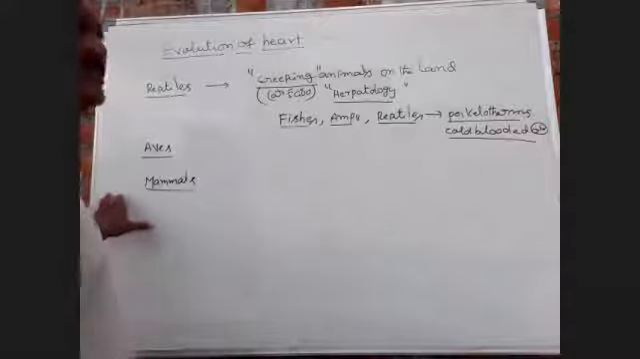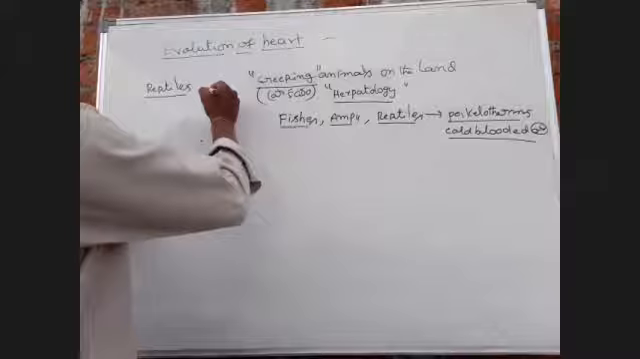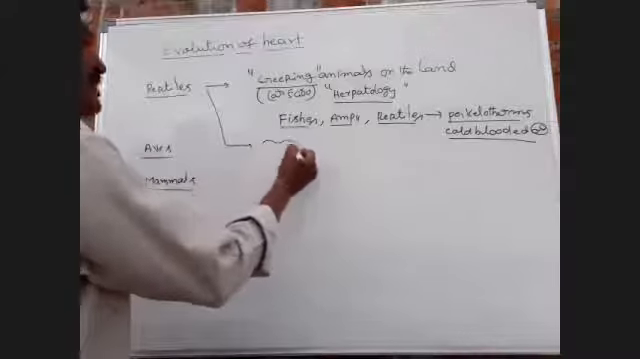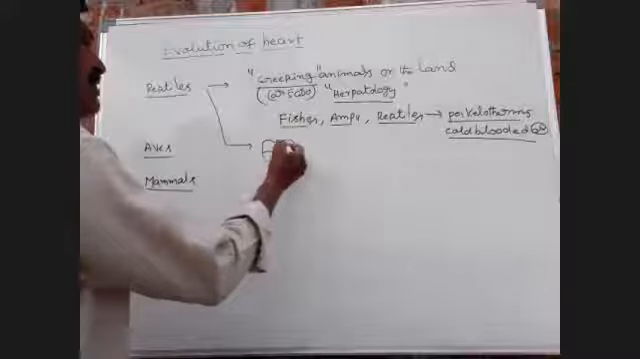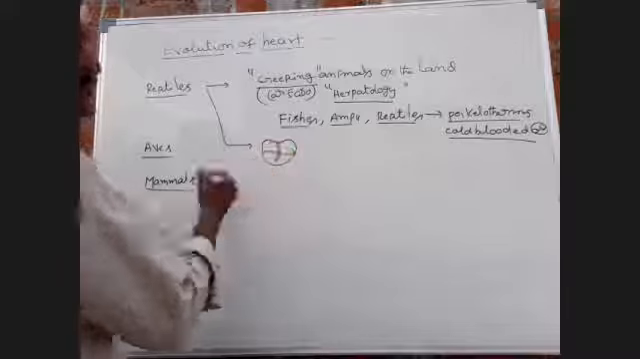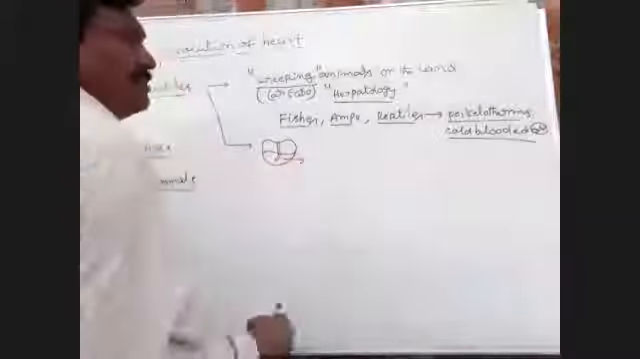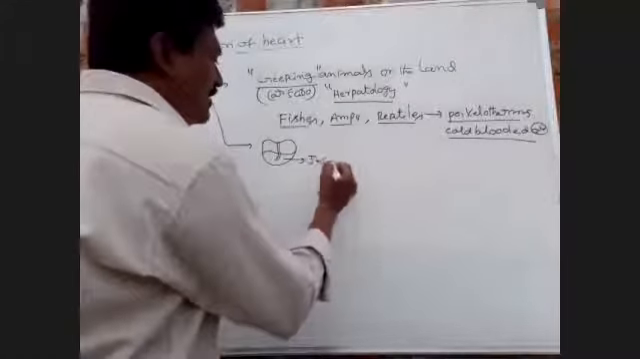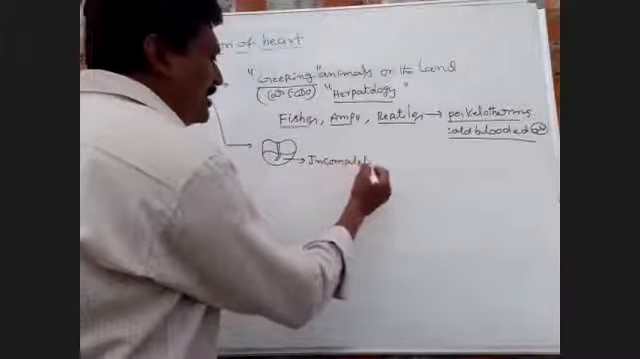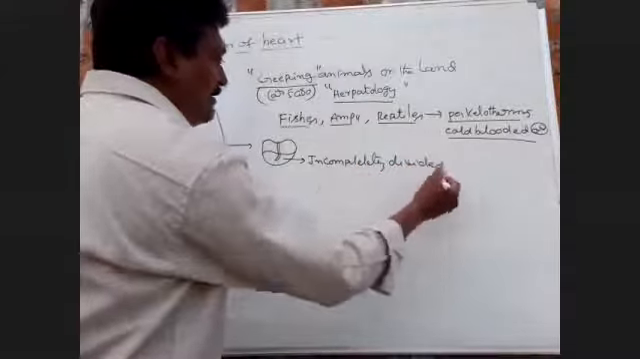Next, in reptiles, an incompletely divided four-chambered heart is present. The ventricle is partially or incompletely divided.